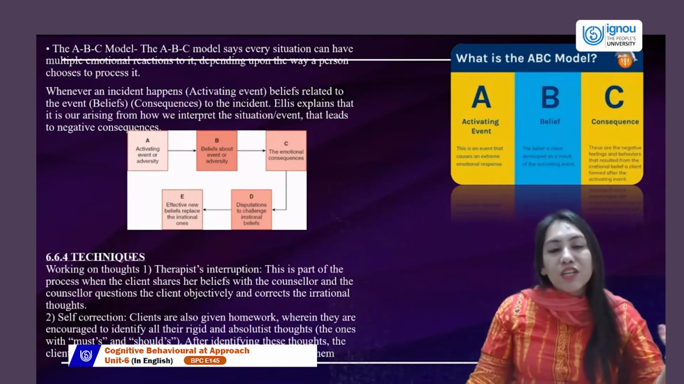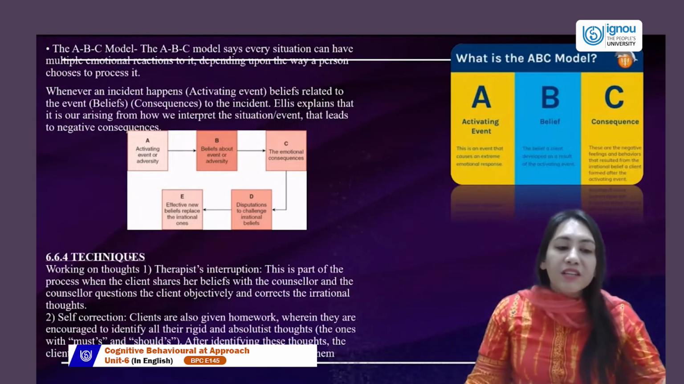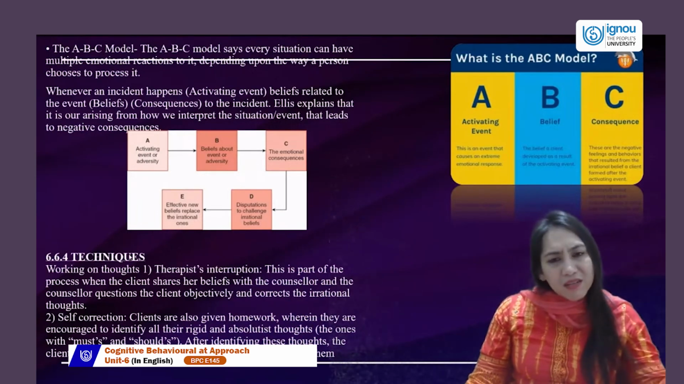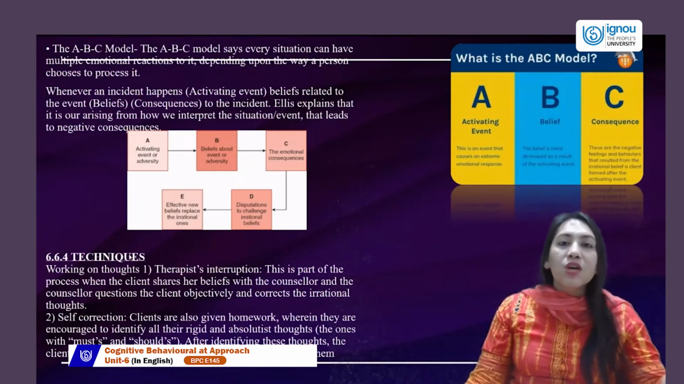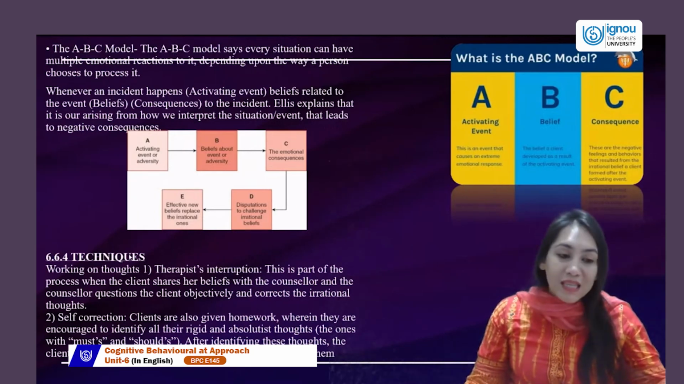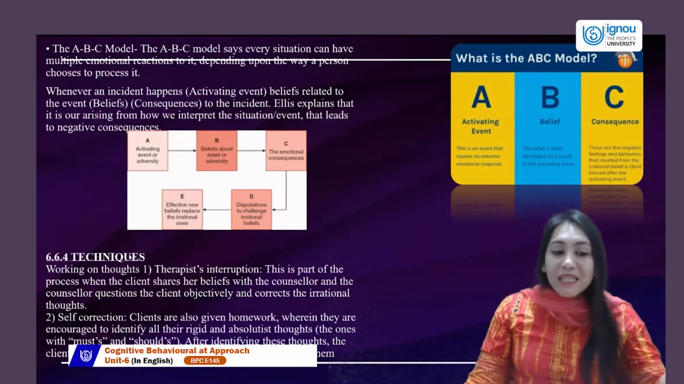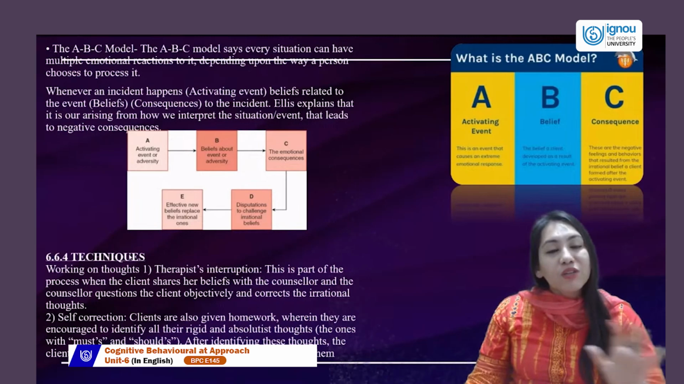Self-correction: the clients in self-correction are given a lot of homework where they're encouraged to identify all the rigid patterns in their mind, all the absolutism, all the shoulds, musts, and oughts that they have believed, to identify them and then to place them in the ABC model and to change them.